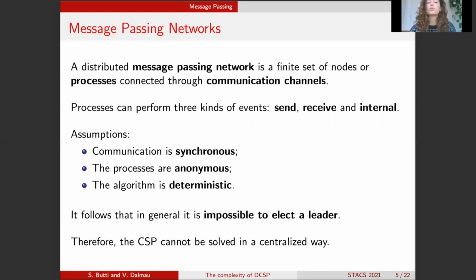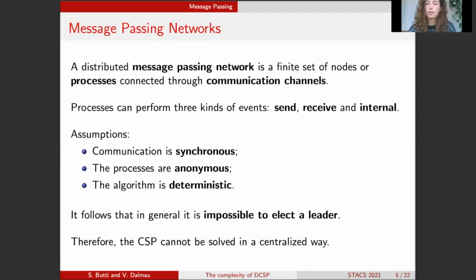This might be due to privacy reasons or, again, hardware issues in the communication channels. The final assumption is that the network is deterministic. So every process in the network runs the same algorithm, and this algorithm is deterministic. These assumptions altogether are very important because they imply that it is impossible in general to elect a leader on